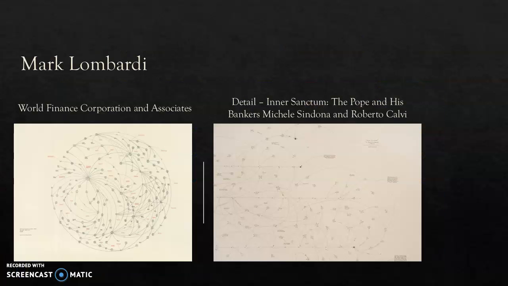Another example of countermapping is the series of sketches done by Mark Lombardi. He was a political writer and initially drew these to keep track of the intel he was given. He then saw the power behind the drawings and began publishing them by themselves. On the left is his sketch, The World Finance Corporation and Associates, which charts banking and insurance conspiracies, and on the right, The Pope and His Bankers is shown, which documents scandals surrounding the money managers of Pope John Paul II and includes possible murders and cover-ups.